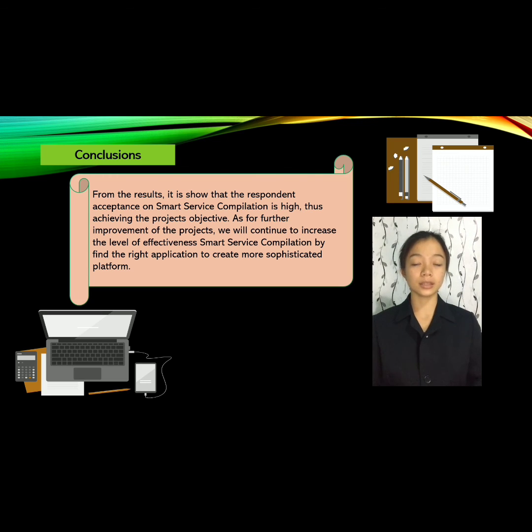From the result, it is shown that the respondent acceptance on smart service compilation is high, thus achieving the project objective. As for further improvement of the project, we will continue to increase the level of effectiveness smart service compilation by finding the right application to create more sophisticated platform.